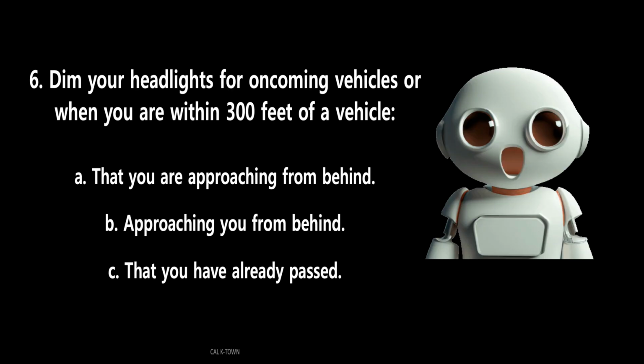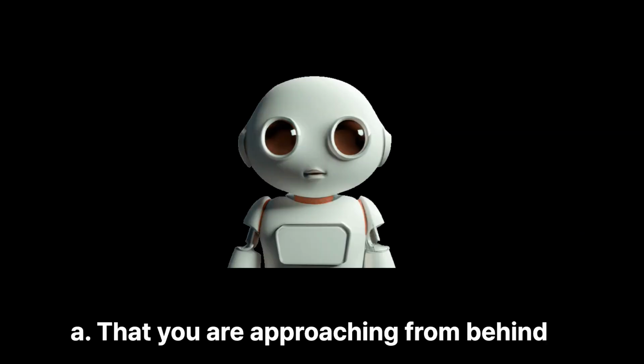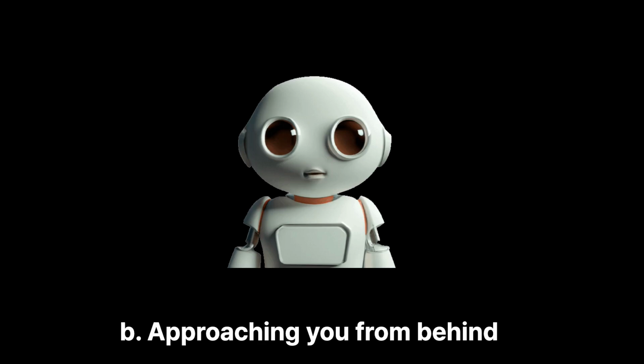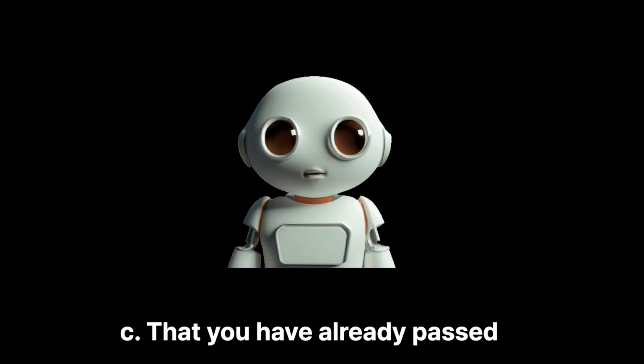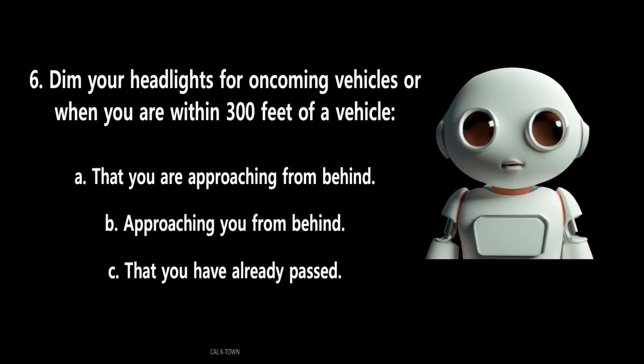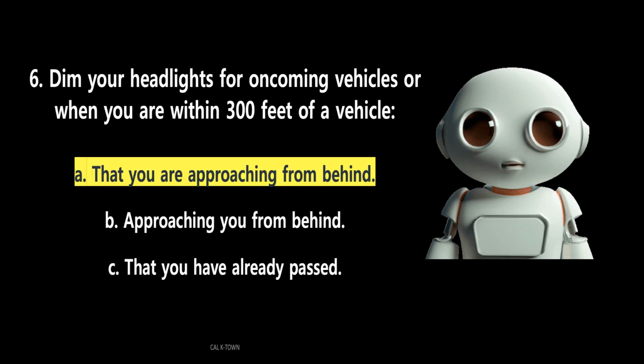6. Dim your headlights for oncoming vehicles or when you are within 300 feet of a vehicle. A. That you are approaching from behind. B. Approaching you from behind. C. That you have already passed. The answer is A. That you are approaching from behind. You are required to dim your headlights to low beams within 500 feet of a vehicle that is coming toward you, and within 300 feet of a vehicle that you are following.